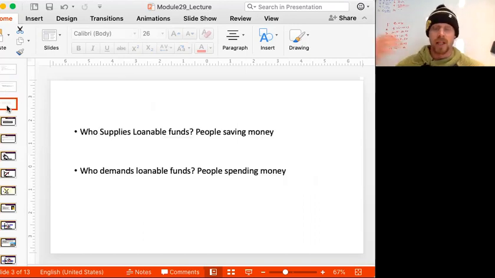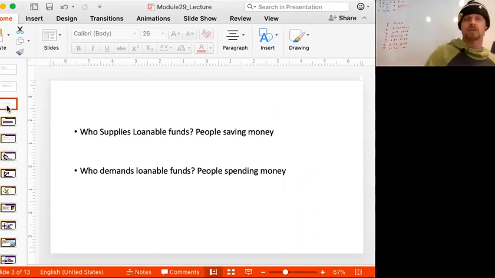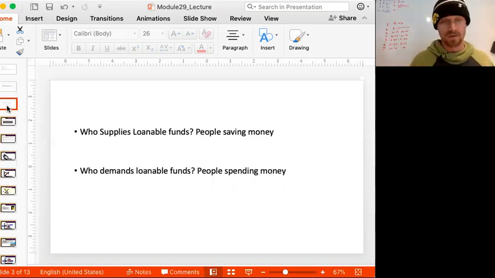So who supplies loanable funds? Well, the banks make the loans, but those loanable funds come from people or businesses saving money. If you are a person that puts money into the bank, the bank can now loan out those funds. So you supplied loanable funds.